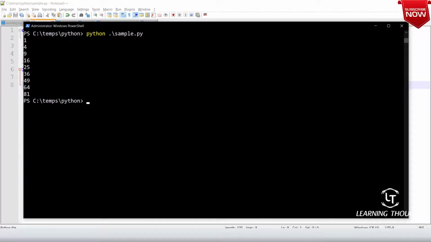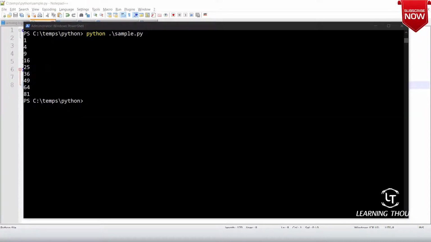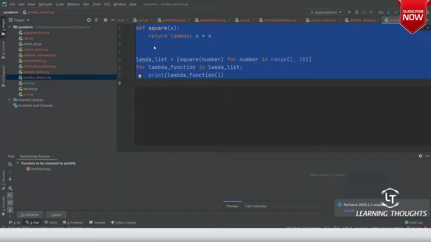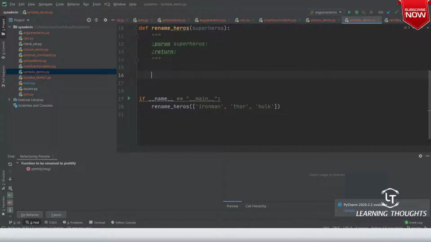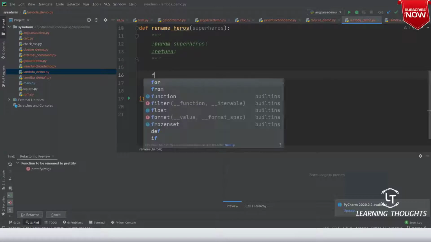So are you getting this? Okay, now if I follow the same approach to our program, let us go back to lambda_demo. So there is no need for me to do all of this. I can basically try to tell, okay, for,